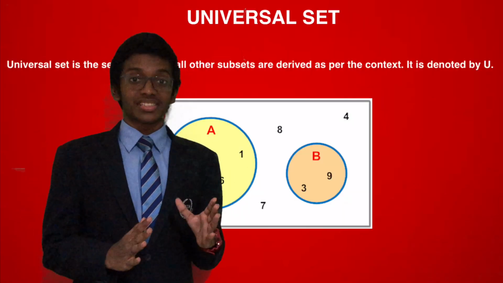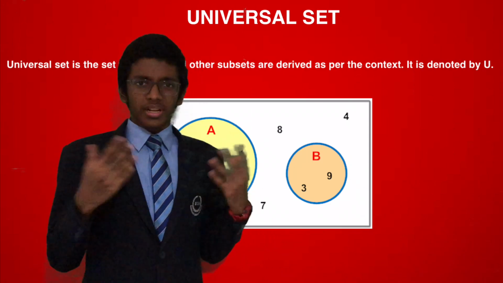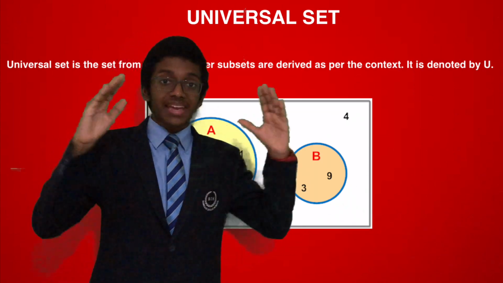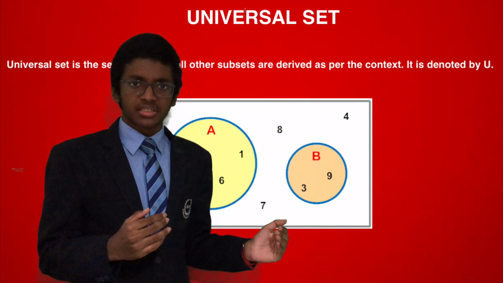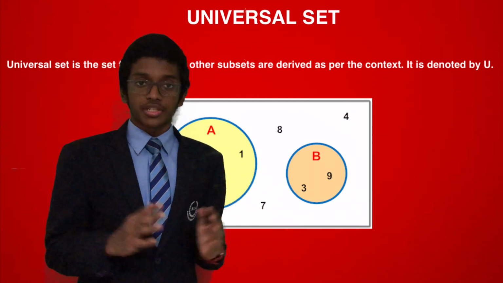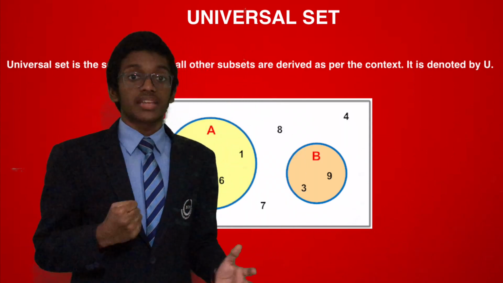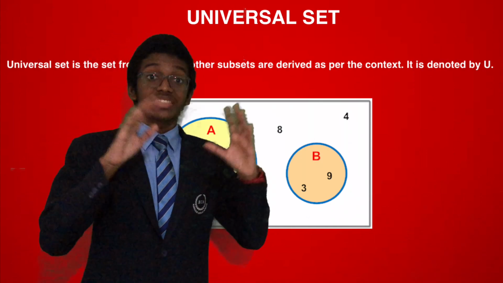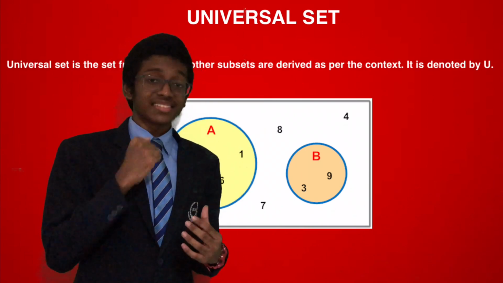Next is the universal set. At last, I've been talking so much about this universal set and you may be wondering, what is a universal set? That is what I will explain to you now. The universal set is the main and basic set from which all the other subsets are derived based on the context. Let's take two examples. One is human population studies. When we consider such a vast subject, we need a main base from where we can take the topic. Therefore, scientists usually consider the whole human population as a universal set, wherein the population of men and the population of women are taken as subsets.